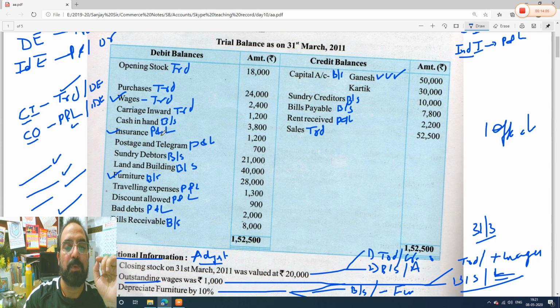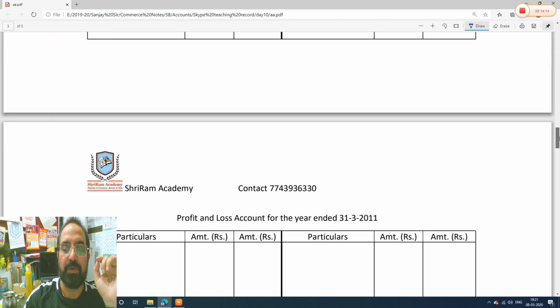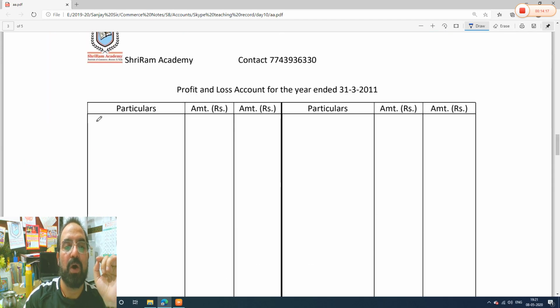Now insurance is profit and loss, and I am very careful, there is a tick mark, so I will write in the inner column, insurance 1,200 rupees. So I will go to the profit and loss account. See, there is no item. Always guys, remember in the profit and loss account you leave the first line, and I will tell you why. So I will take insurance, it will come on the debit side, and this is our credit side.